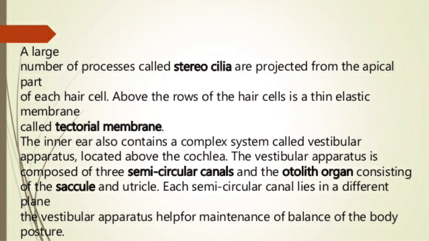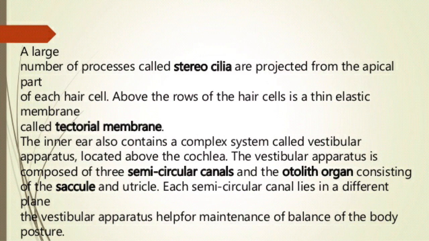The inner ear also contains a complex system called the vestibular apparatus located above the cochlea. The vestibular apparatus is composed of three semicircular canals and the otolith organs consisting of the saccule and the utricle. Each semicircular canal lies in a different plane. The vestibular apparatus helps in maintaining the balance of body posture.